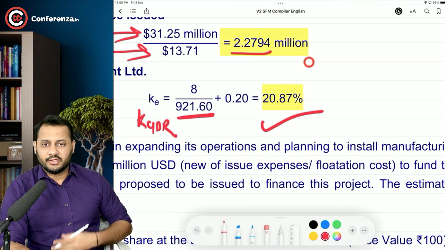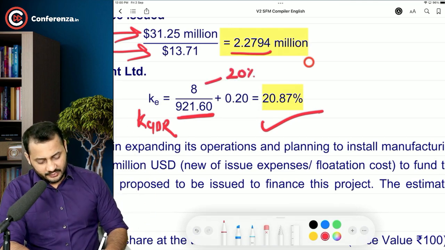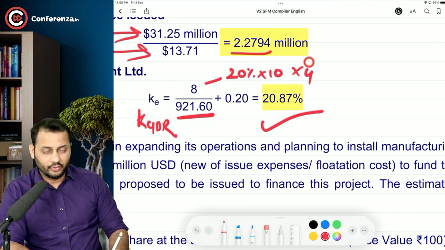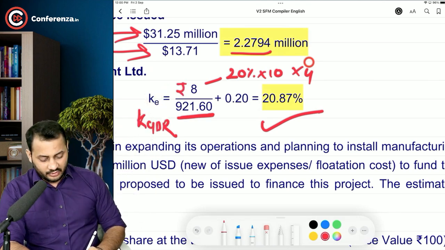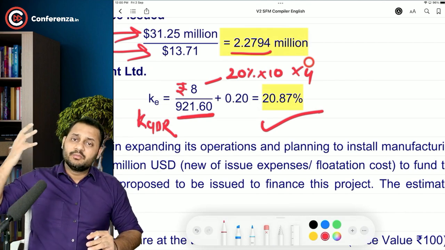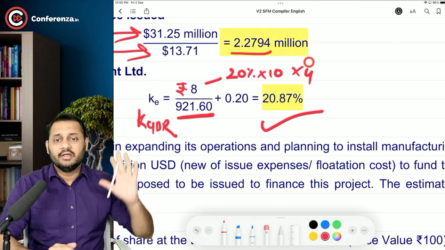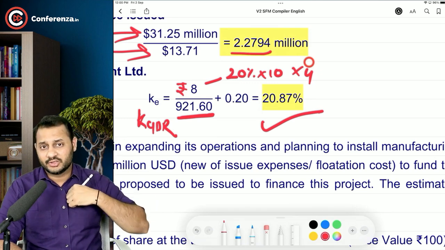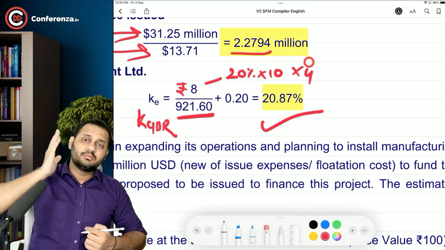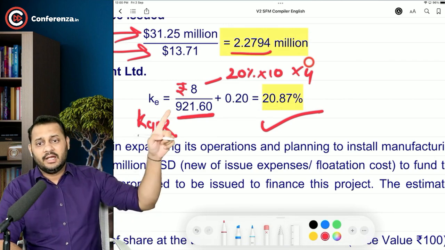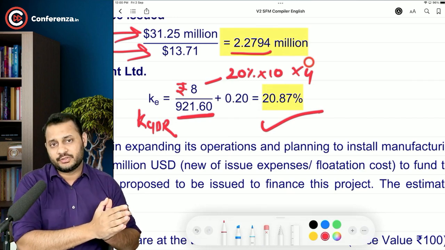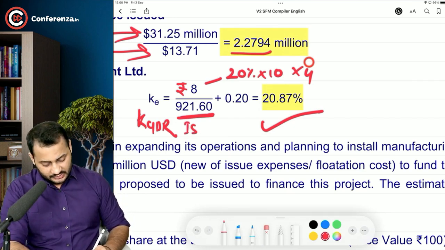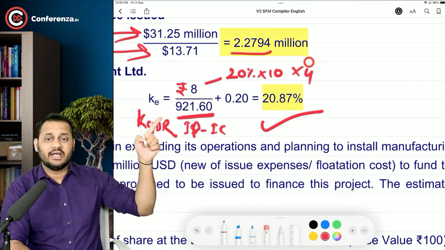It's very simple. See, it should be cost of GDR, not cost of equity. 8 is nothing but 20% of 10, which is the face value, so 2 rupees per share into 4 shares in 1 GDR. So on 1 GDR you will be paying a dividend of rupees 8. Obviously you will be paying in terms of dollars, but we are calculating in terms of rupees because we want to calculate the cost to us. Whatever the dividend cost is, it is rupees 8 for us. And 921.60 is the market price or the issue price minus issue cost, the net that is received by us.